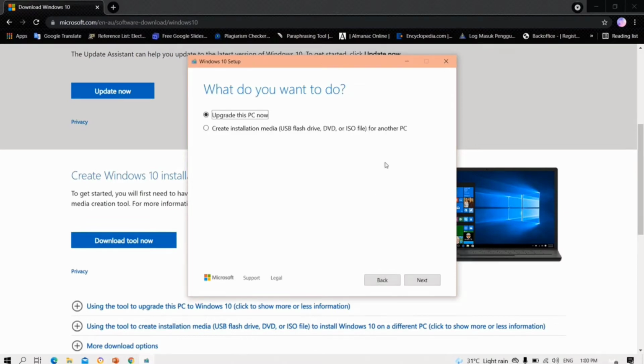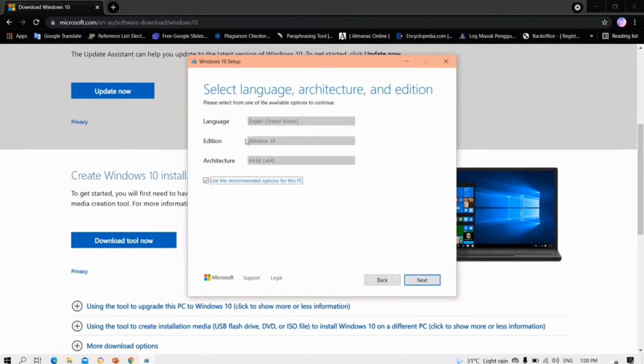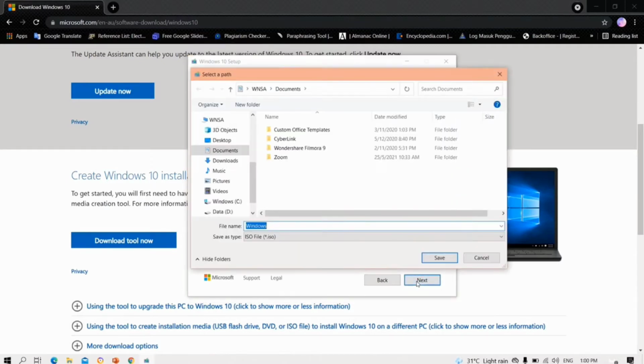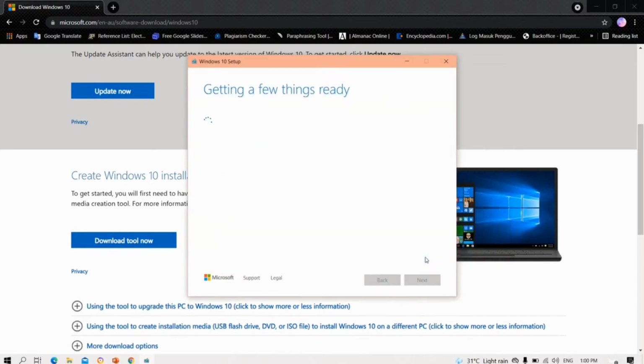Choose Create installation media. Click Next. Click Next. Choose ISO file. Click Next. Go to Documents and then Save. Wait until the progress is done.